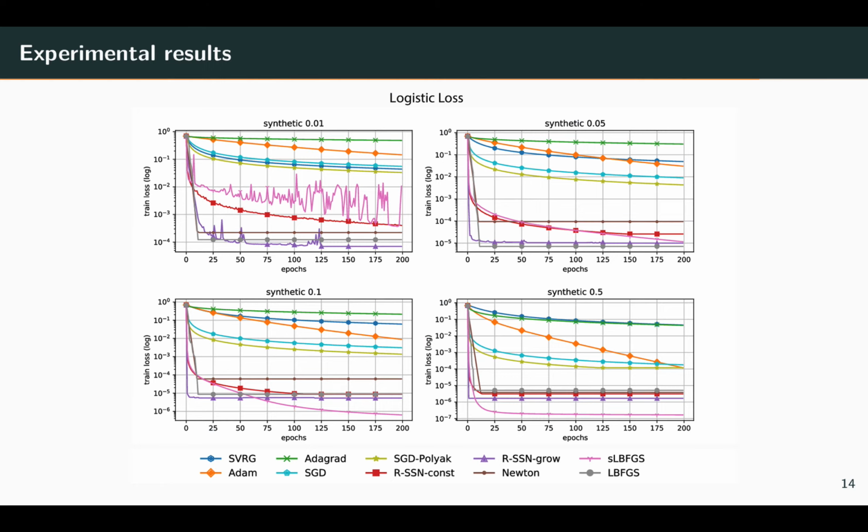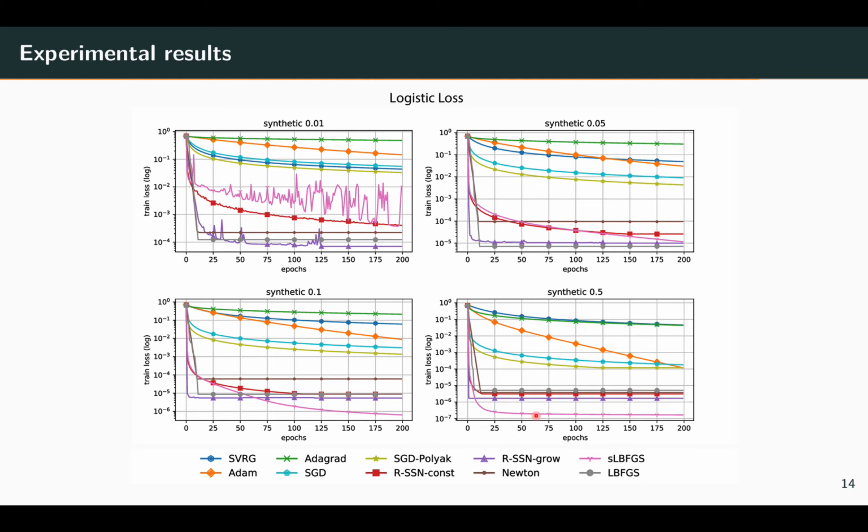In these plots, on the x-axis, we have the epochs, while the y-axis is the training loss in log scale. The number in the title of each subplot is the margin of linear separability of that particular dataset. We observe that all second-order methods significantly outperform first-order methods, and in particular for RSSN, global convergence can be achieved using only a constant batch size, as indicated by the red curves.